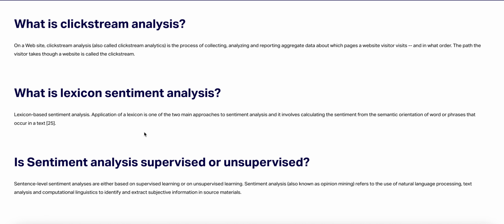What is lexicon sentiment analysis? Lexicon-based sentiment analysis, the application of a lexicon, is one of the two main approaches to sentiment analysis, and it involves calculating the sentiment from the semantic orientation of words or phrases that occur in text.